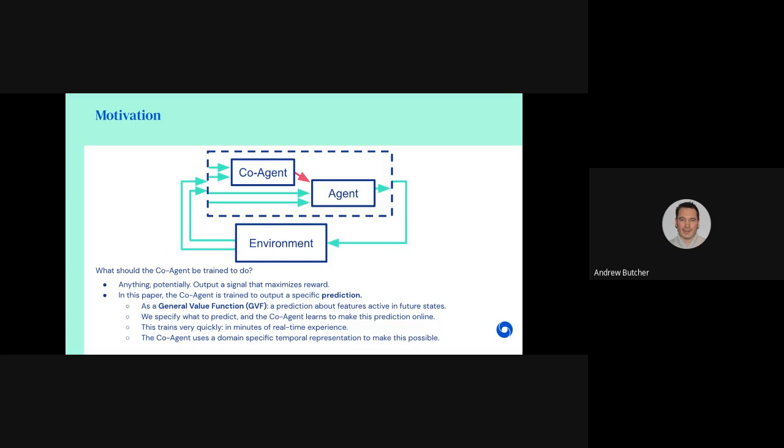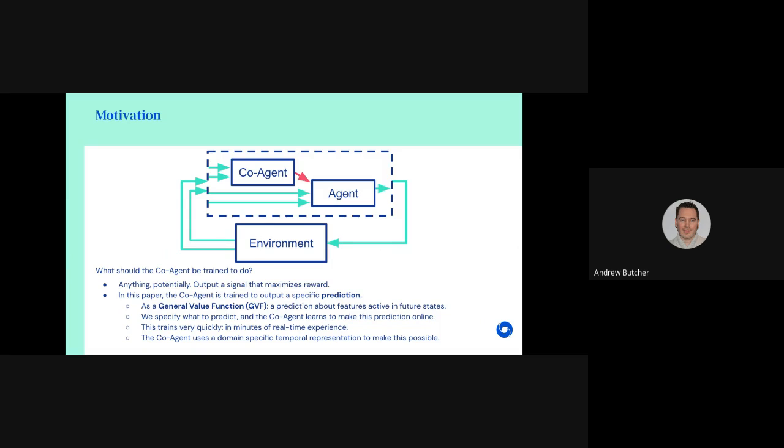So, what should the coagent do in this setting? Potentially, they could learn to output any signal that helps the agent maximize reward. Here, we study one simple application. The coagent will learn to predict when a particular event will happen in the environment and warn the agent before it happens. We use general value functions, or GVFs, to learn how to predict the event. A GVF learns to predict the state feature exactly how a reinforcement learning agent learns to predict reward, the discounted sum of future observation features, simply replacing reward with a specific function of the environment.